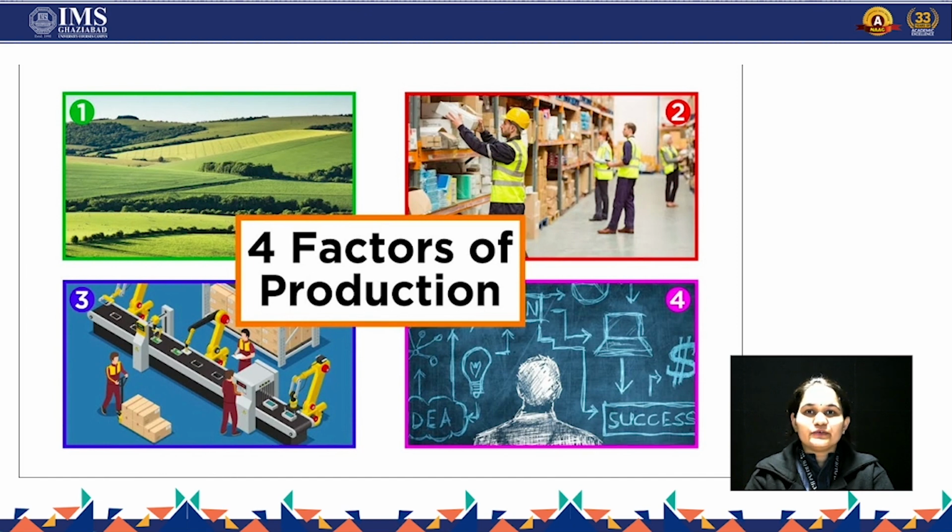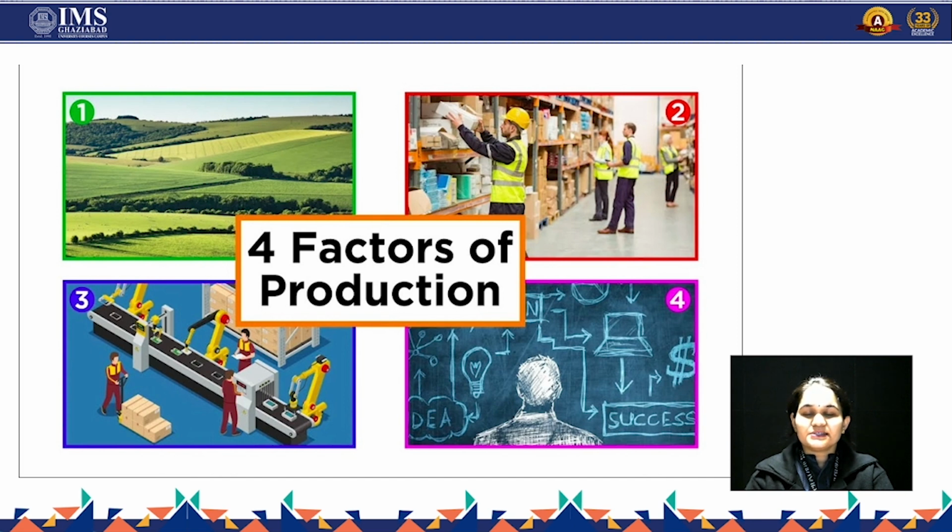Let me explain with an example to make it easier. For example, I want to start a bakery. I, the person who wants to start the business, who wants to start a bakery, am the organizer or the individual or the entrepreneur who has the idea. That is the fourth one, the organizer, who will get profit in return for running that business.